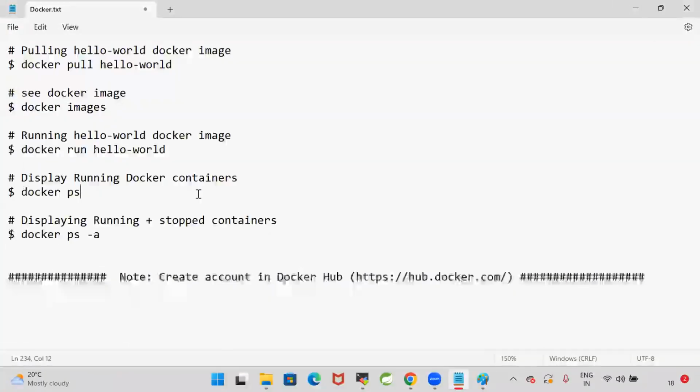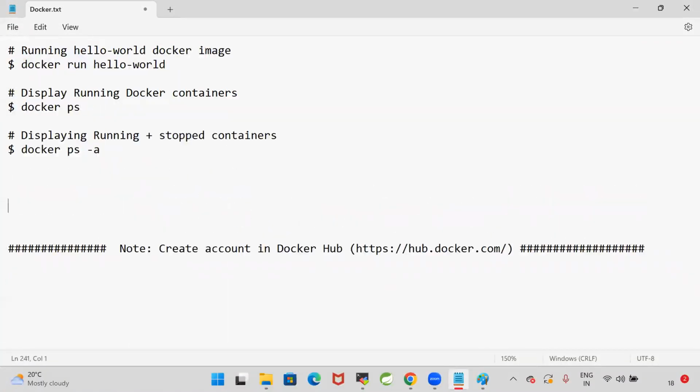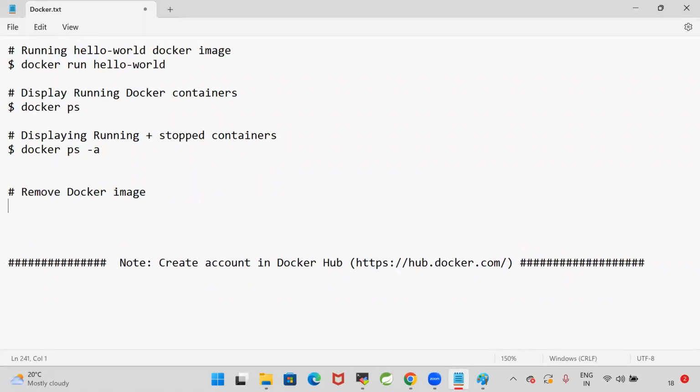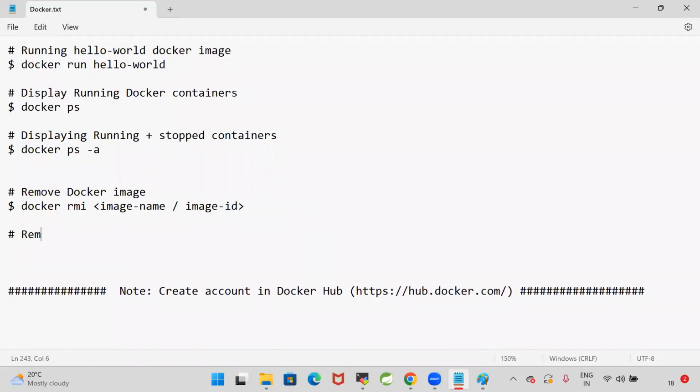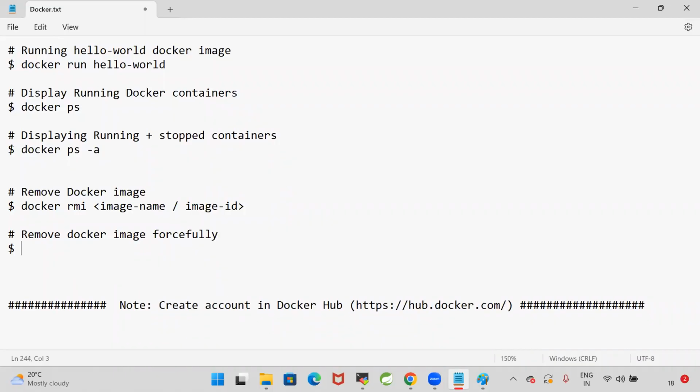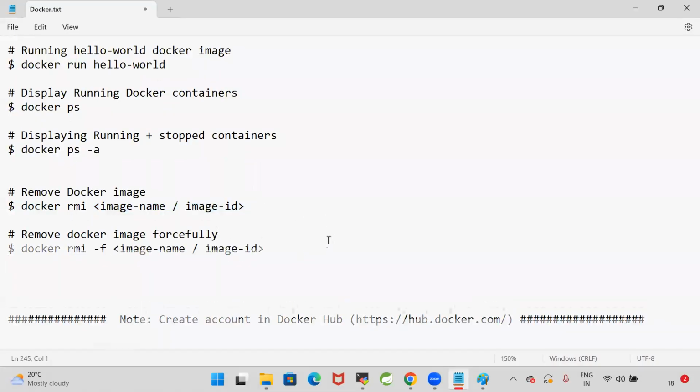So to remove the image, we are using a command called docker rmi. Remove Docker image: what is the command? docker rmi with the image name or image ID. You can give anything, image name or image ID. Remove Docker image forcefully. Getting my point? How to remove the Docker image forcefully? docker rmi -f, and we are going to give the image name or image ID.